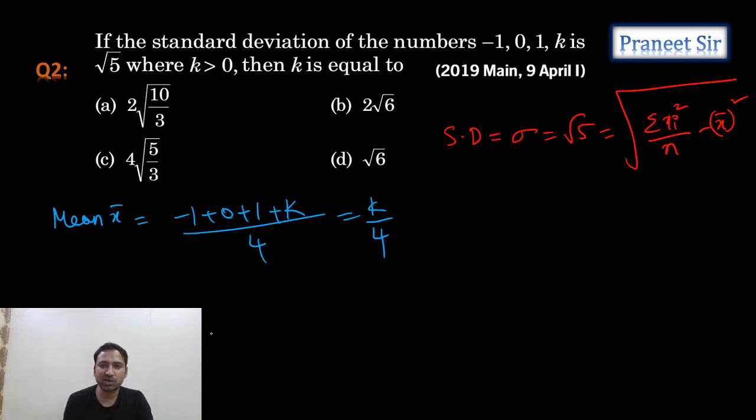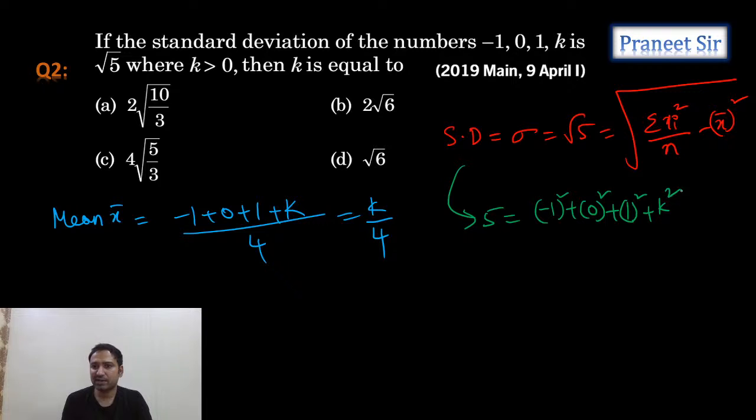Now if you square this, what do we get, guys? When you square this, we're getting 5 is equal to sigma xi square, which means minus 1 square plus 0 square plus 1 square plus k square by n. N is 4, minus x bar whole square. X bar whole square means mean whole square. Mean we already calculated. Now let's substitute this value here.